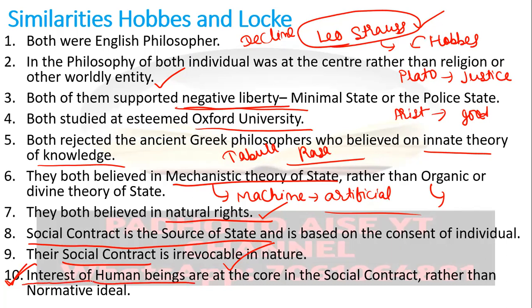human beings. Why did the human beings come into the contract? If you will see the Hobbesian state of nature, each human being was at war with everyone. There was the continual fear of death among individuals. The human life was short, nasty, brutish, and there was always a fear of violent death. To escape this fearsome situation, the people actually came into a contract and the state came into being. So the state came into being in order to serve the self-interest of an individual.